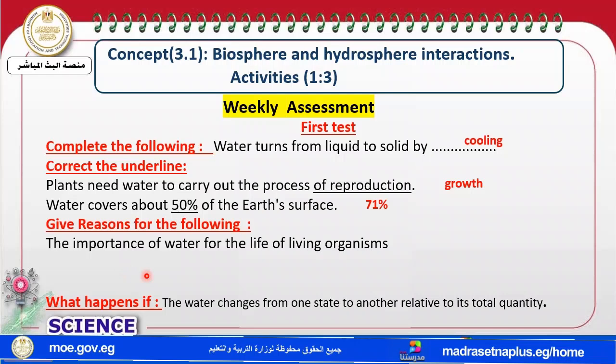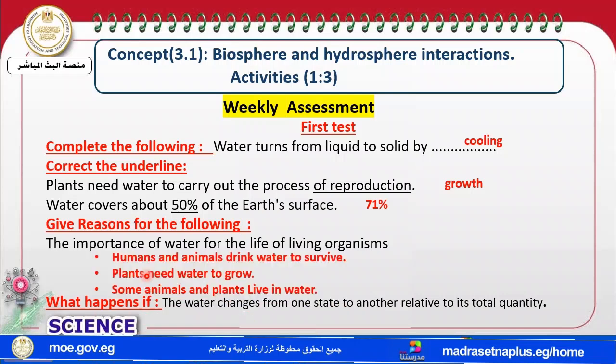The next, give a reason for the importance of water for the life of living organisms. Why is water very important? That's for three reasons. Take care with this question as it's repeated in the three assessments for the first week. Water is important because humans and animals drink water to survive. Also, plants need water to grow. Animals and plants live in water.